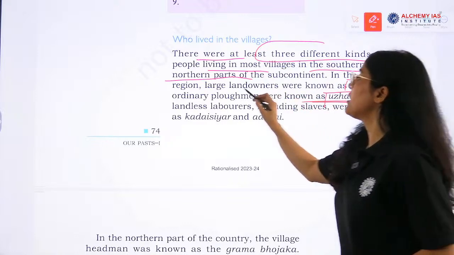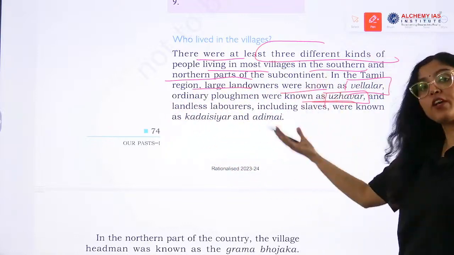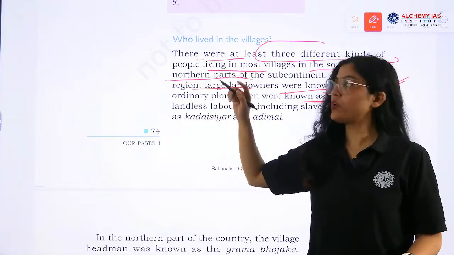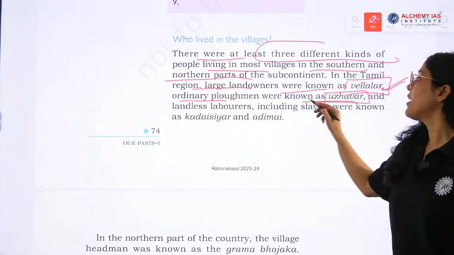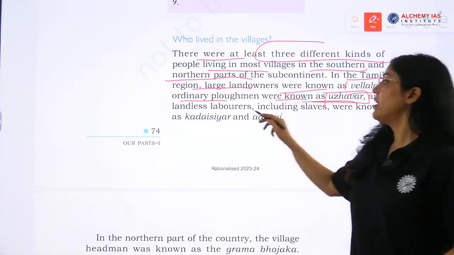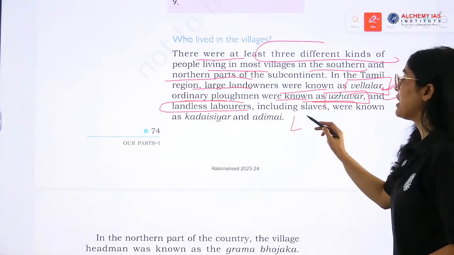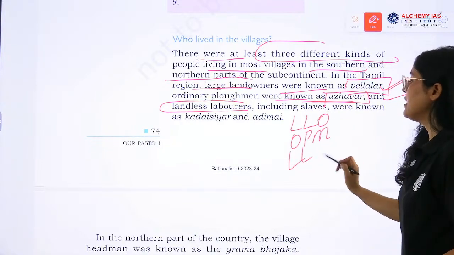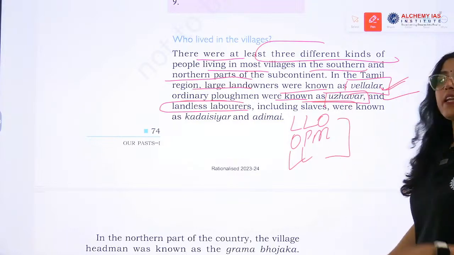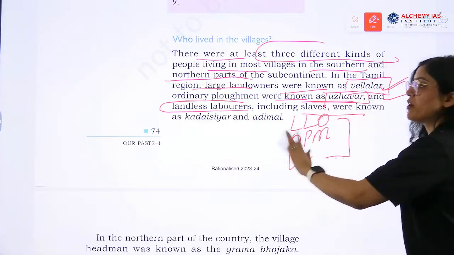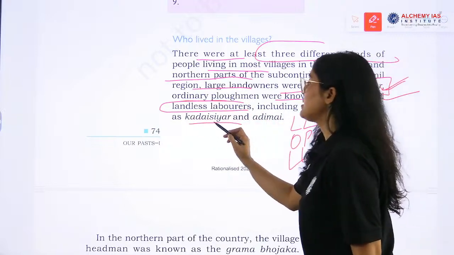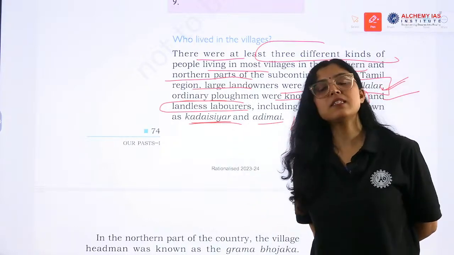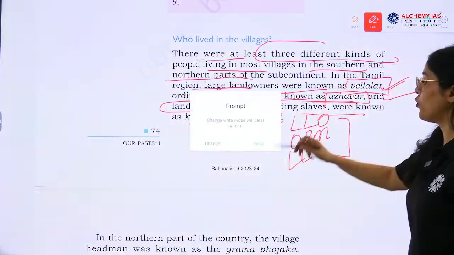In the Tamil region, large landowners were known as Velalar. These were the first category, large landowners, and ordinary ploughmen were known as Uzhavar, and then there were landless laborers. So large landowners, then ordinary ploughmen and then landless labor. These are the 3 categories in the south; the landless laborers, including slaves, were known as Kadaisiyar and Adimai. Remember this point. Now going to North India.